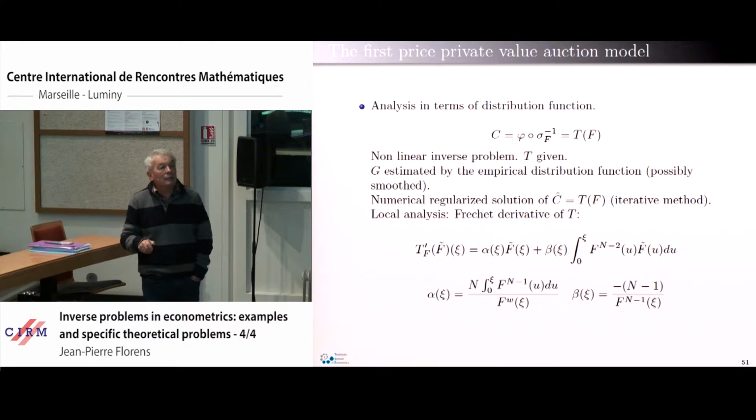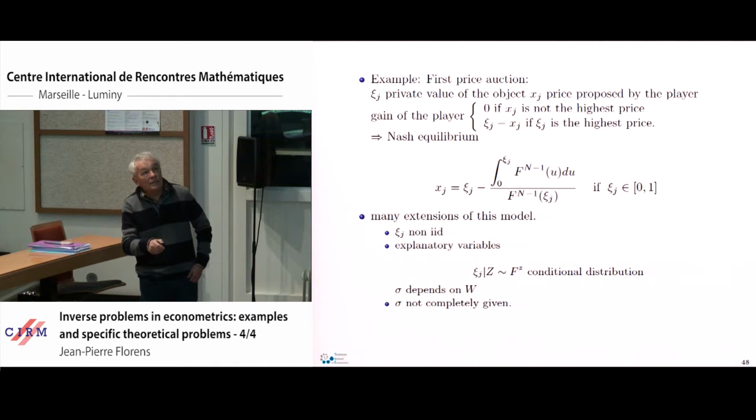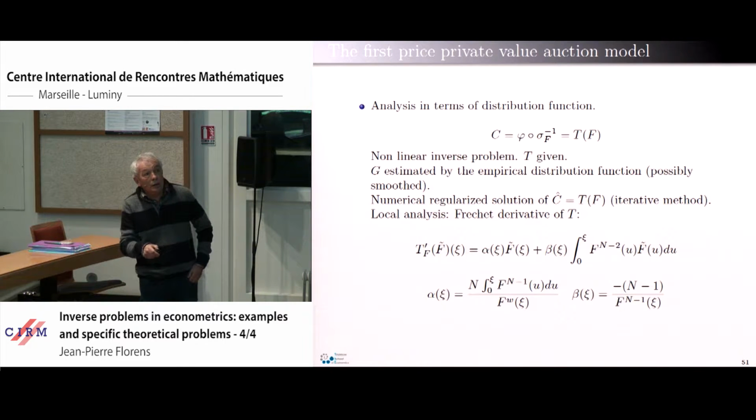And so I have the psi here, and we can see that it has this form. If you take this problem in the case of this sigma function, by doing all the computation, we get the Fréchet derivative of the t here, which has this form.